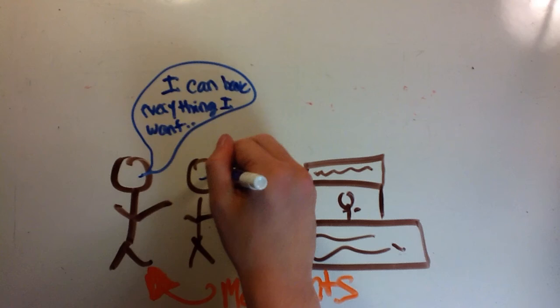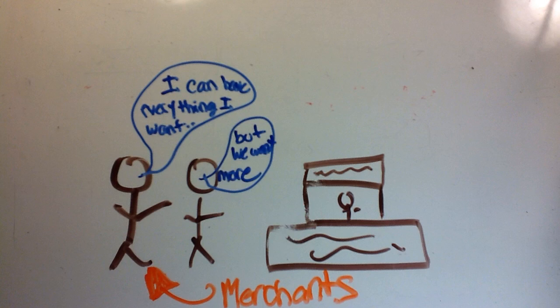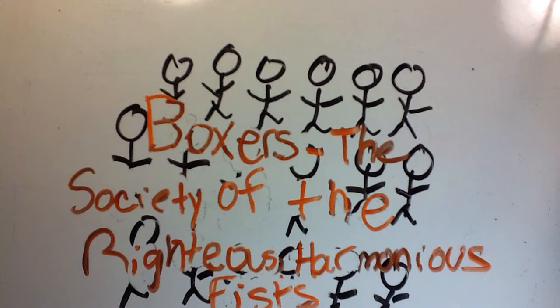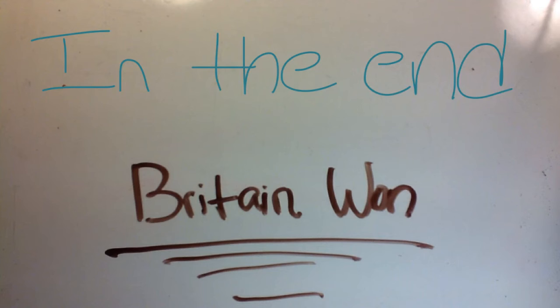However, the European merchants working in China weren't satisfied, and they wanted more. And so the Boxer Group formed. However, Britain came out on top.